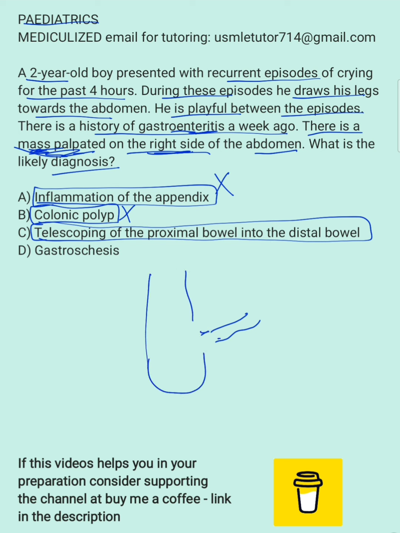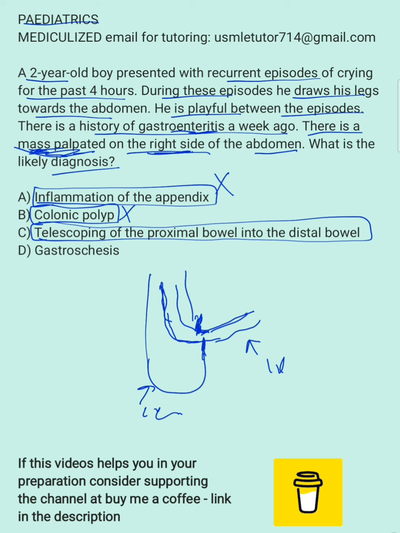Let's say the ileum kind of goes into the cecum. This is the proximal bowel, the ileum, and this is the distal bowel, the cecum. So ileocecal is the most common. This bowel should end at this level, but it went beyond it into the cecum, into the distal bowel. This is called intussusception.